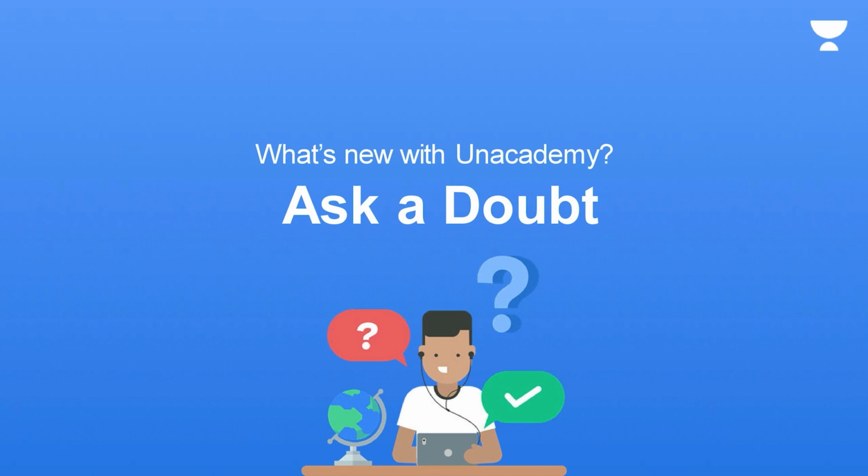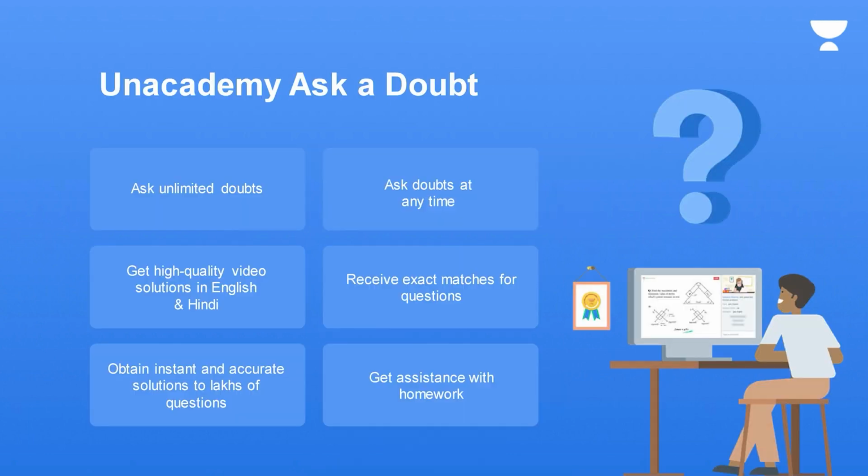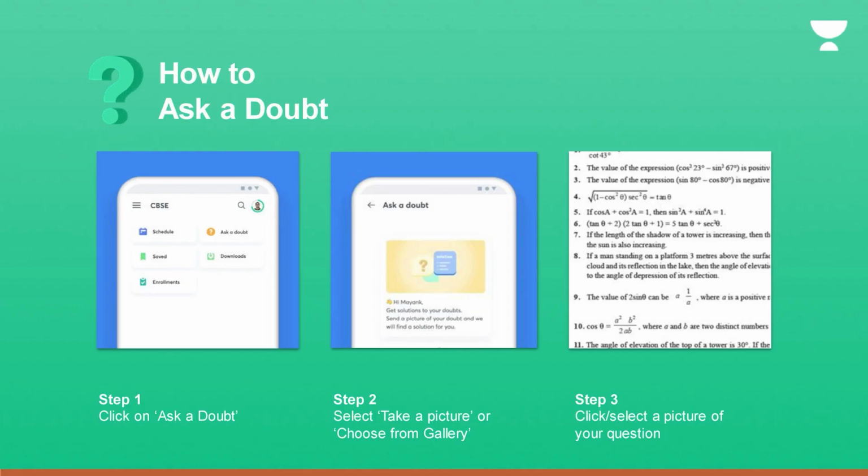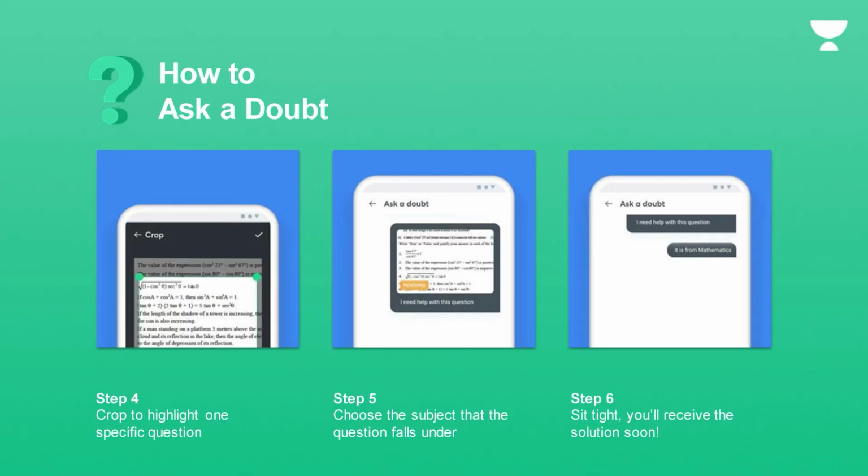There's a new feature with Unacademy, that is Ask a Doubt feature. So this doubt feature, any point of time, any doubt will be cleared. Let us see the procedure for this. Important thing, any unlimited doubts, as I said, both the solutions are available in English and Hindi. Get assistance with instant homework, whatever you have to do. These are the steps to get your doubts cleared, students. Step 1, 2, 3 is mentioned here. Easiest way to get your doubts cleared. Then later on, when we follow step 4, step 5 and step 6, automatically whatever doubt you get at any point of time, it's cleared and you get the solution instantly.